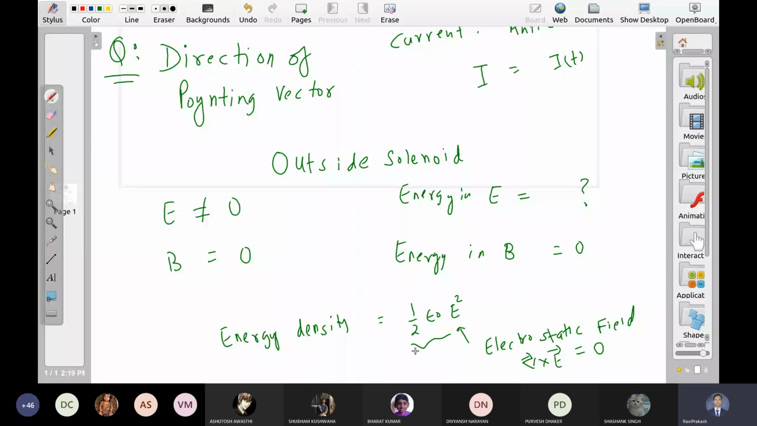And let me give you one more logical problem here. What is the energy in B? B square upon 2 mu naught, right? Does the magnetic field do any work? No, sir, it doesn't do work. Then what do we really mean by energy stored in the magnetic field? If the magnetic field has nothing to do with work, then who is doing the work?